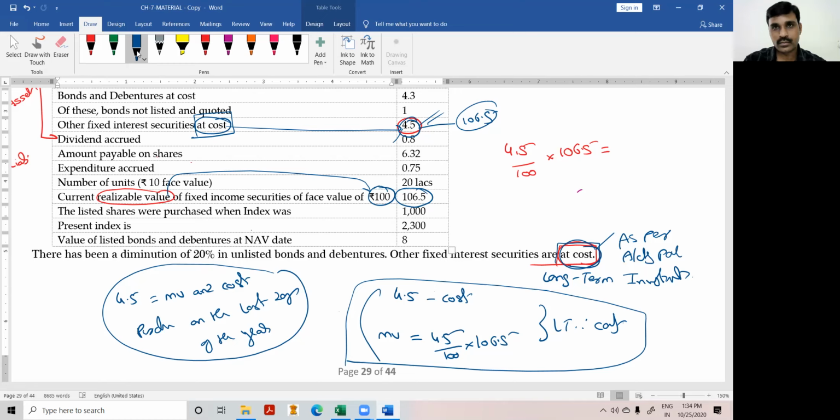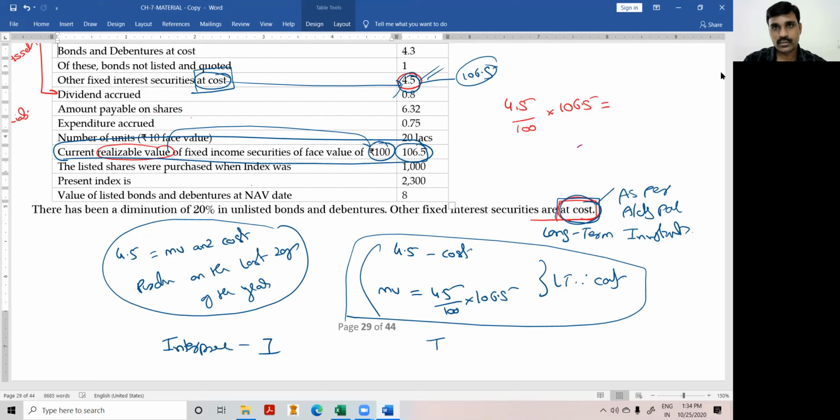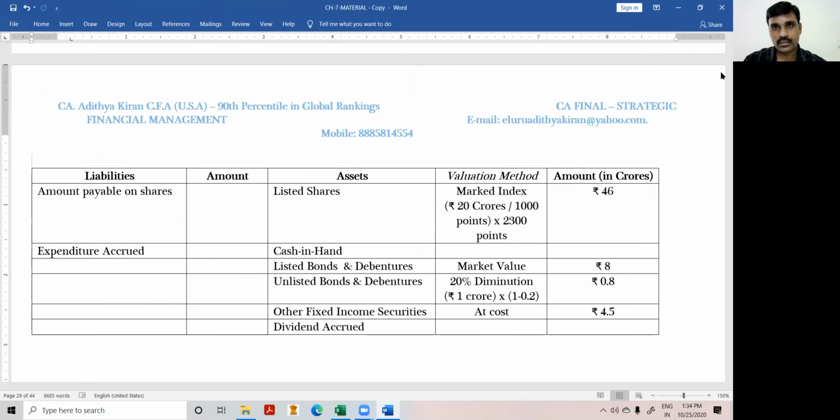But whatever may be the interpretation, we need not bother about that. The only thing is we have to take 4.5 crores only. Just for your knowledge, I am telling. Either you can take interpretation one or interpretation two, but in both cases, our value for calculation purpose is 4.5 only, 4.5%.